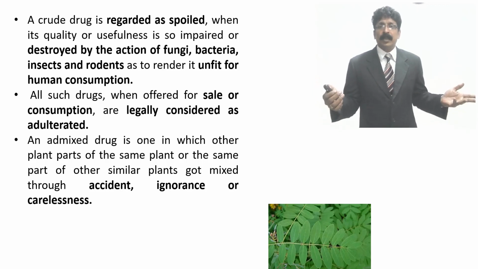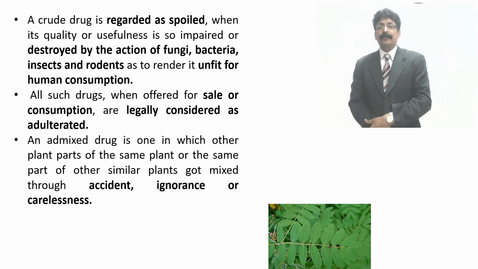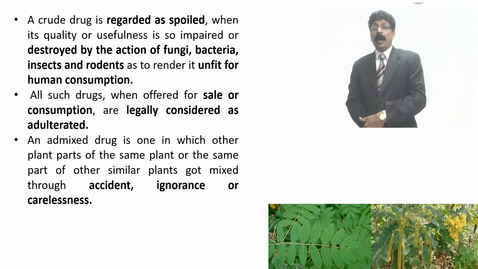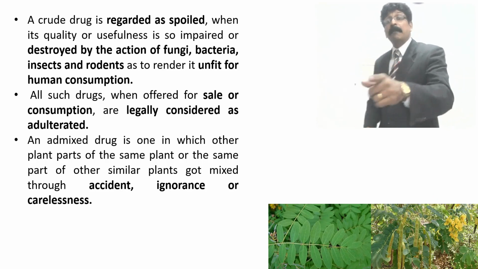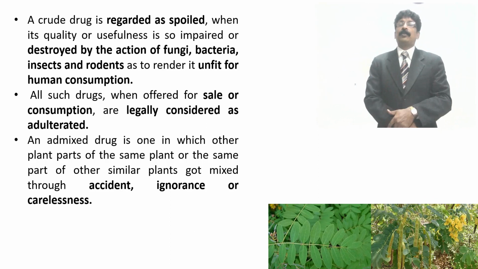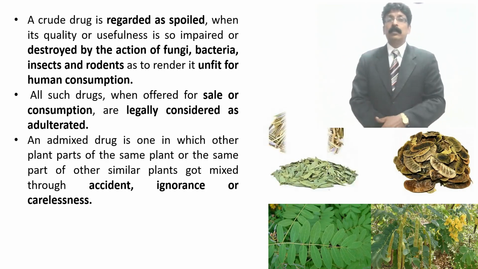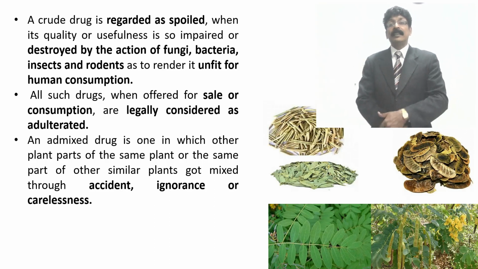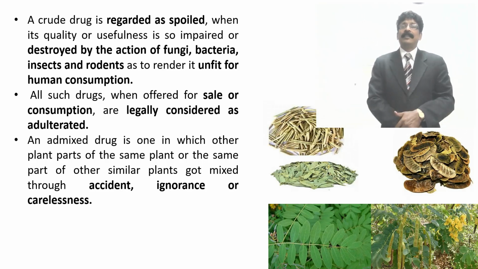For example, this is the senna leaf, and this is the pod present in the same plant. They also have anthraquinone glycosides and medicinal use. This is the dried pod, this is the dried leaf, and above it you can see the dried stem part.